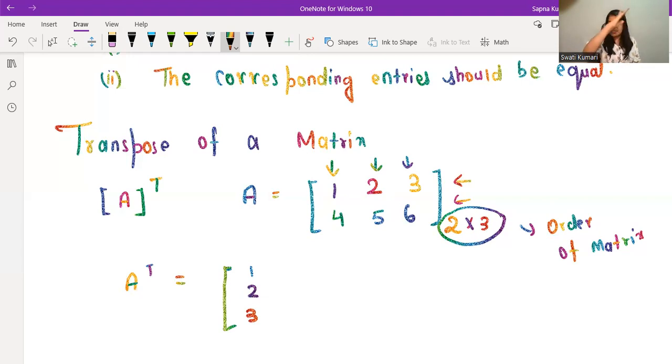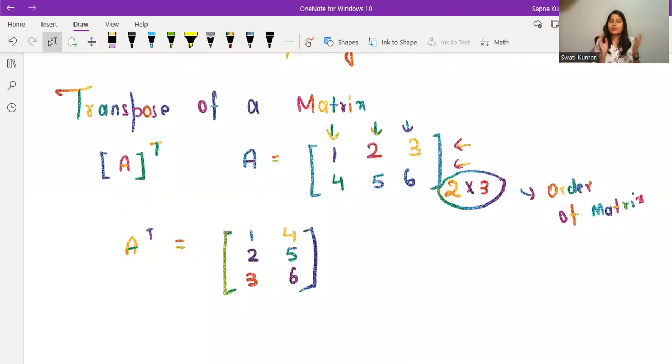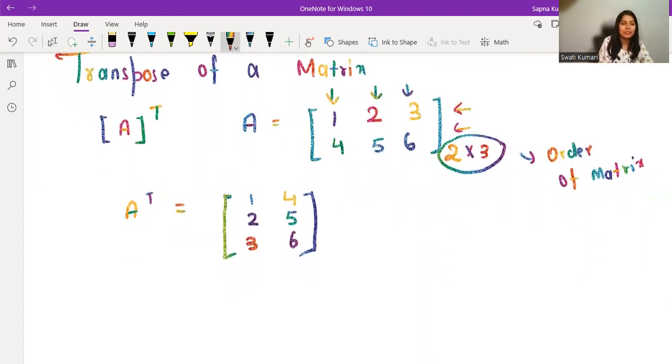Second row will become second column. So this will become 4, 5, 6. So this is the transpose of a matrix. Now let me tell you a very interesting property of a transpose matrix. If I take the transpose of a matrix and I do the transpose of that transpose matrix again, it will be the initial matrix only. You will get back the previous matrix only.